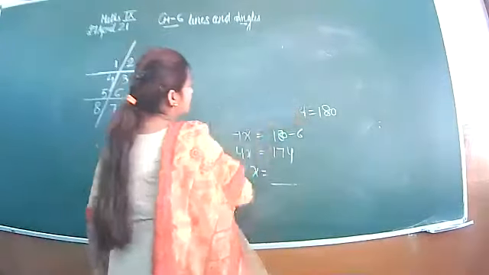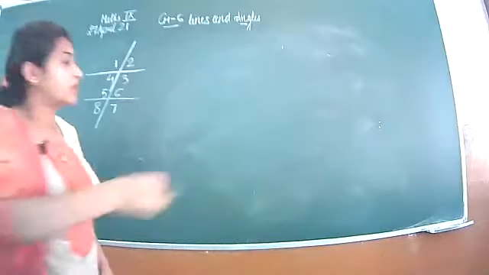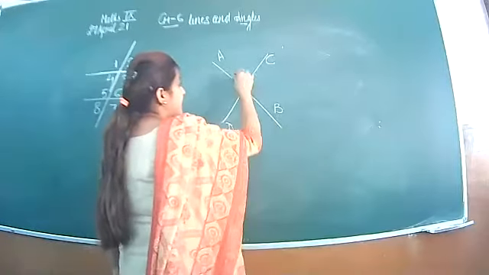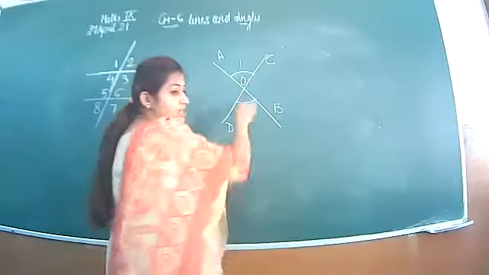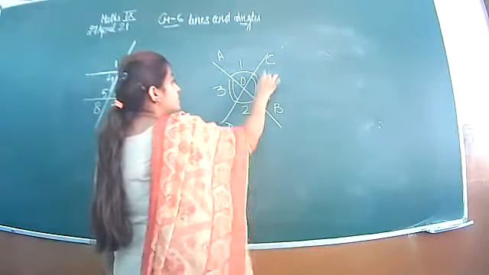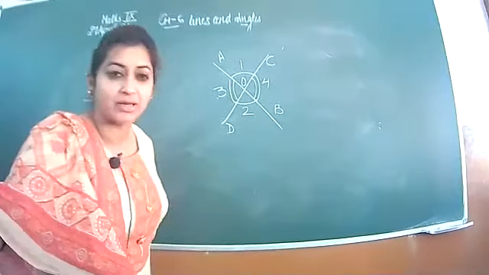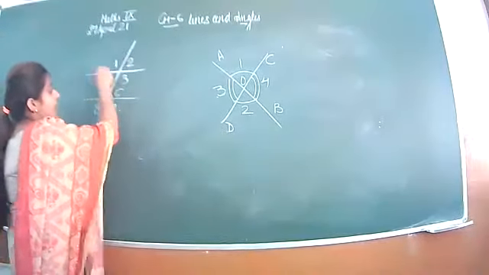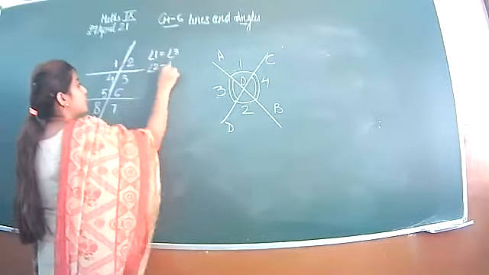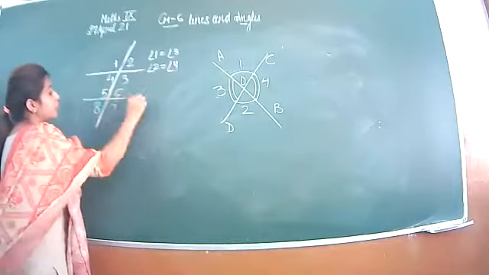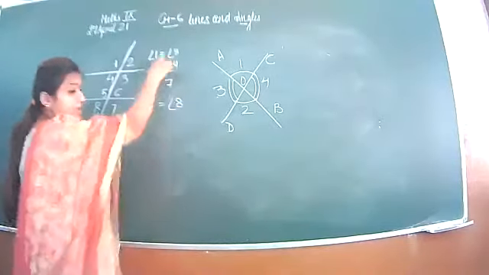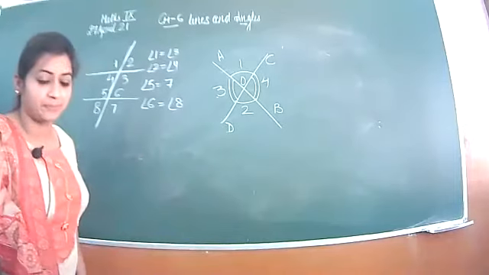आपको याद है बेटा, ये अगर दो लाइंस आपस में क्रॉस करती हैं इस तरह से, AB and CD, then angle 1 and angle 2 are equal because they are vertically opposite angles. Angle 3 and angle 4 are equal because they are again vertically opposite angles. So the same concept I have written here as these two lines are intersecting. Angle 1 is equal to angle 3, angle 2 is equal to angle 4, and the same concept will be followed in this also. Angle 5 is equal to 7 and angle 6 is equal to 8. They all are vertically opposite angles.